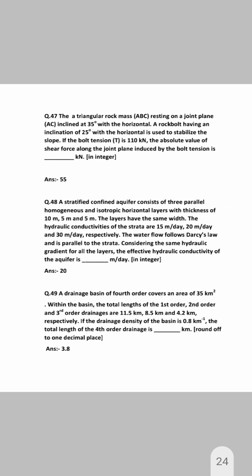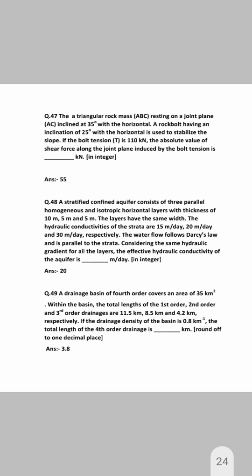An inclined rock bolt having an inclination of 25 degrees with the horizontal is used to stabilize the slope. The bolt tension T and the absolute value of shear force along the joint plane induced by the bolt tension. The answer is 55 kN.